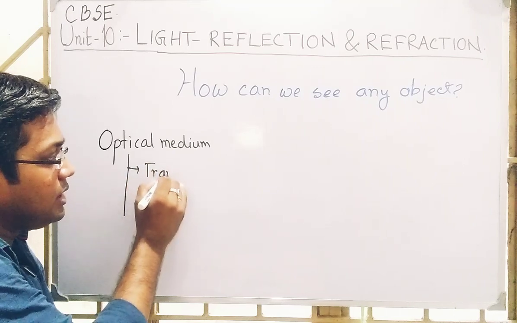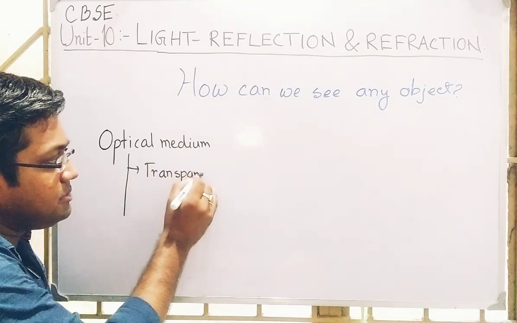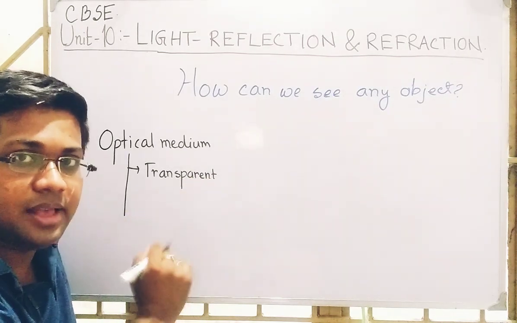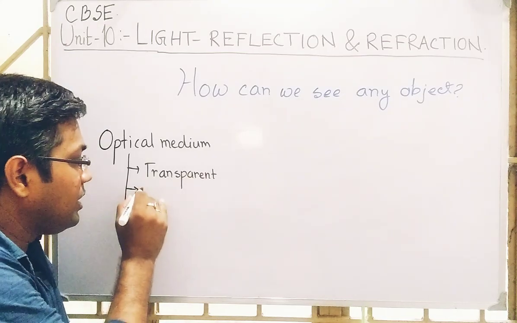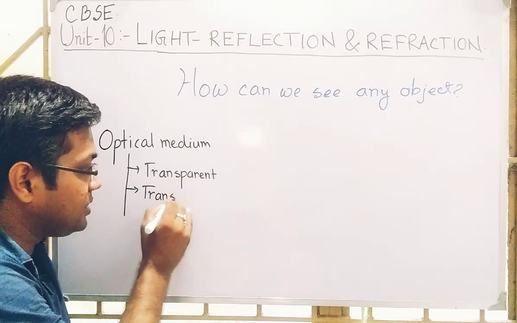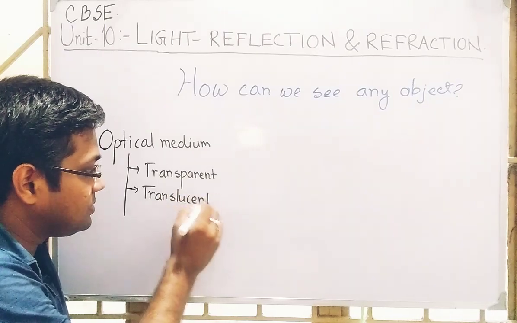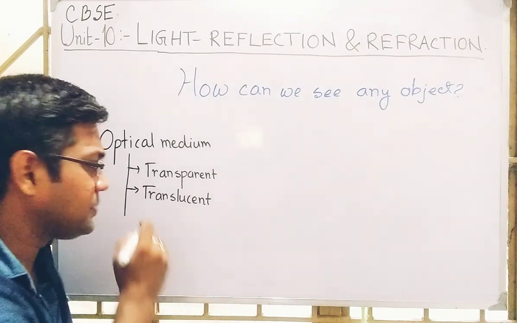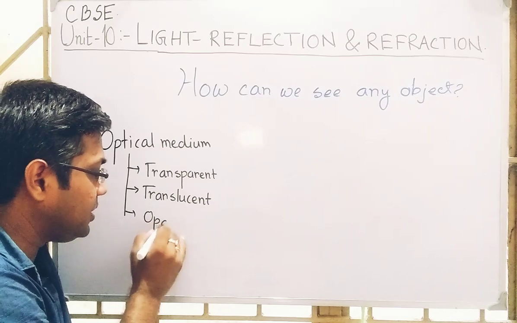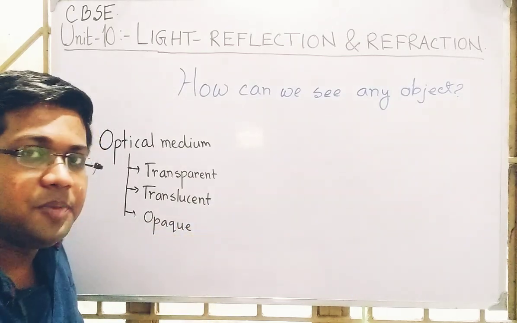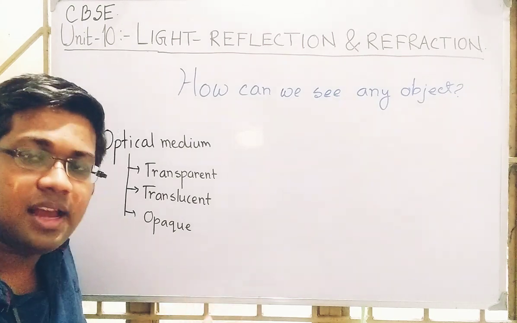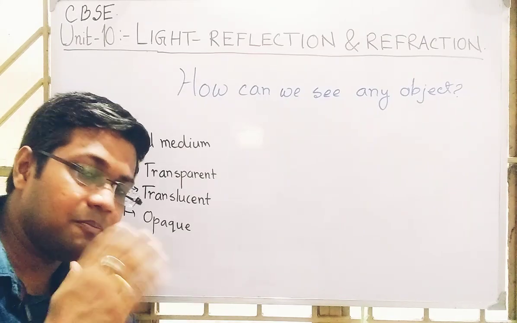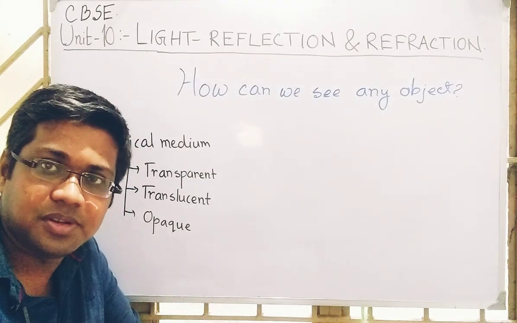Number one is called transparent medium. Obviously, it is the medium through which light can pass through easily. Next is the translucent medium, through which light cannot pass through easily but can pass. Next is the opaque medium. Opaque media are those through which light cannot even pass. We can say it completely bans the light ray. Light cannot pass through it.